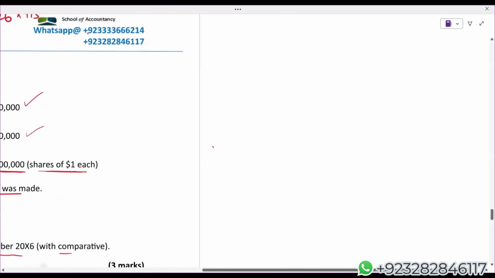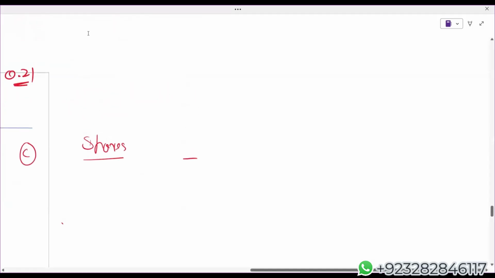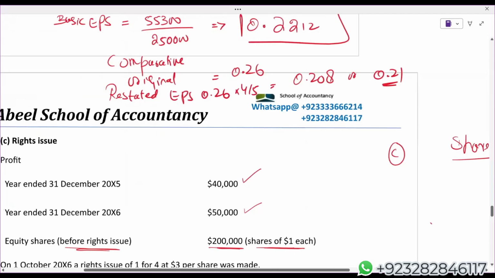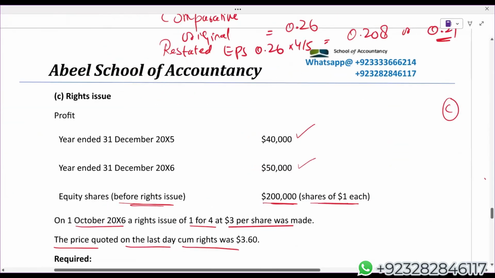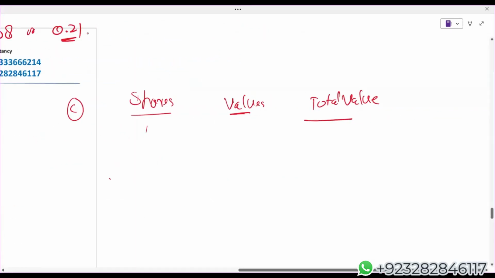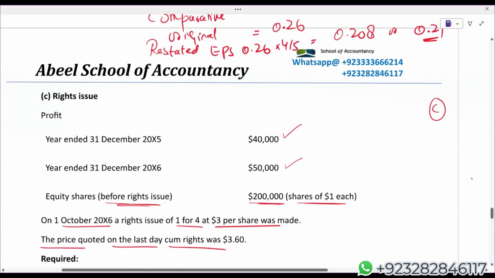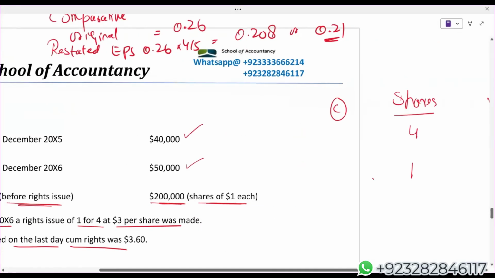Part C, I like this part. Shares, values and total value. Right issue 1 for 4. Share price before right is 3.6 and right price is 3.